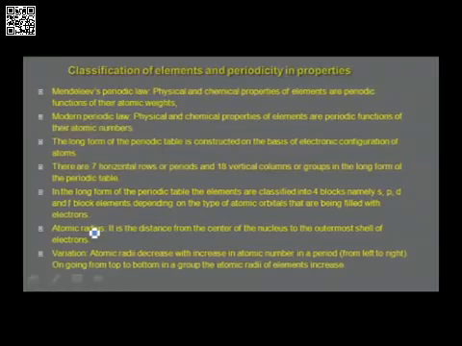Atomic radius is the distance between the center of the nucleus and the outermost shell of electrons. How does it vary? The variation of atomic radius: atomic radii decrease with increase in atomic number in a period, that is, across the period from left to right. And going from top to bottom in a group, atomic radii of elements increase. There are several factors which are responsible for the decrease across the period and increase down the group.